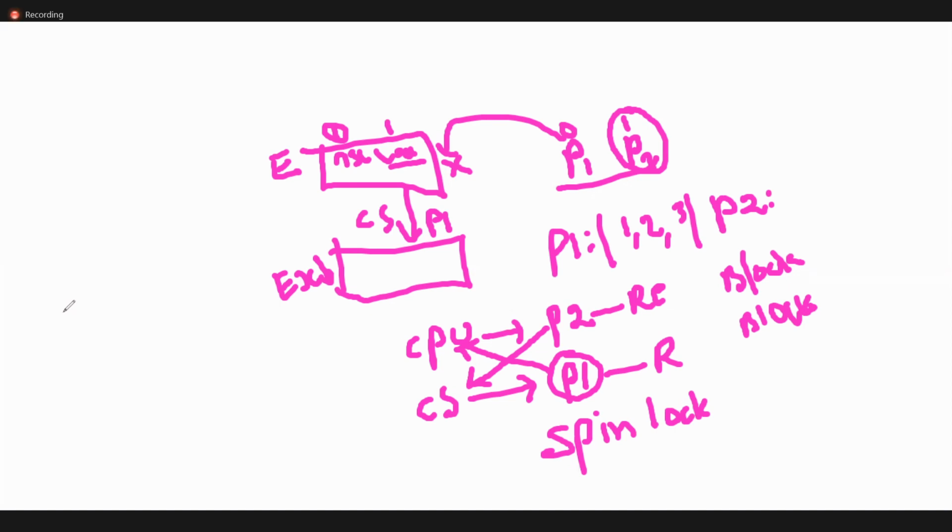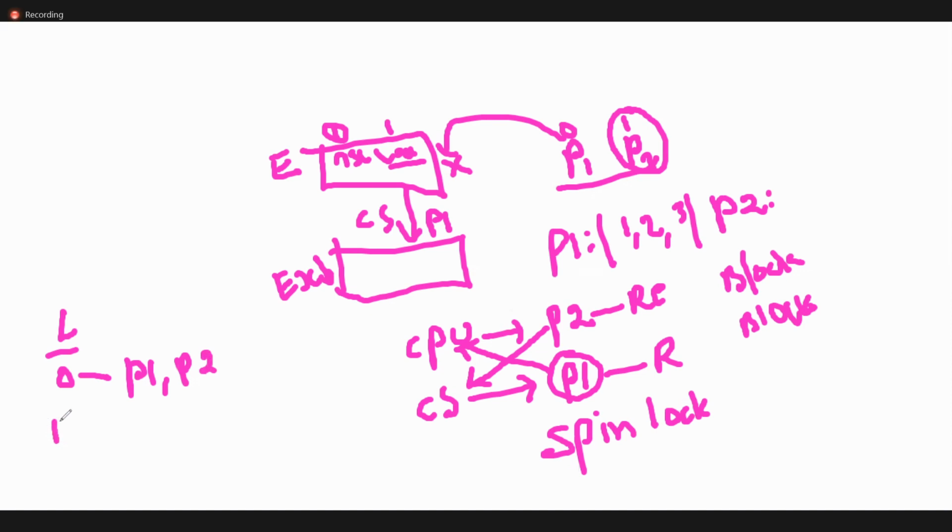So see, in the lock mechanism, what does 0 indicate? Either P1 will enter, yes or no. P2 also will enter, is there a chance, yes or no?